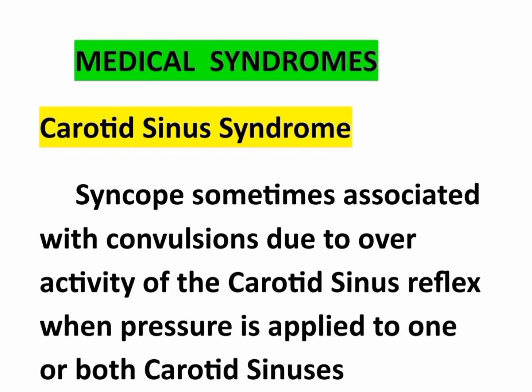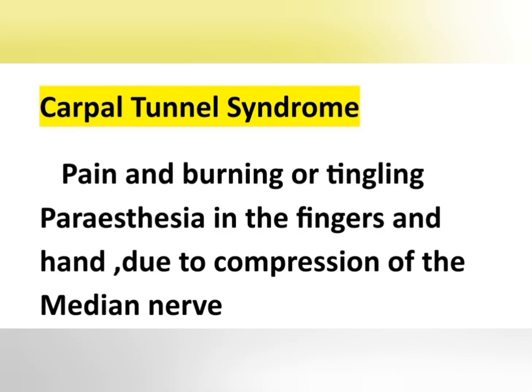And the next point we can see carpal tunnel syndrome. It's a pain and burning or tingling paresthesia in the fingers and hands due to compression of the median nerve. Okay, carpal tunnel syndrome means burning sensation or tingling paresthesia. Paresthesia means numbness in the fingers and hands. It occurs due to the compression of median nerve. That is carpal tunnel syndrome.